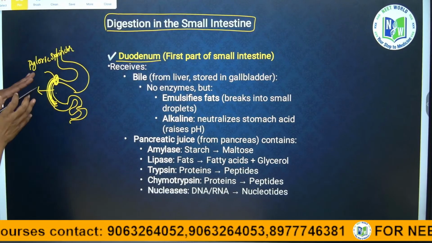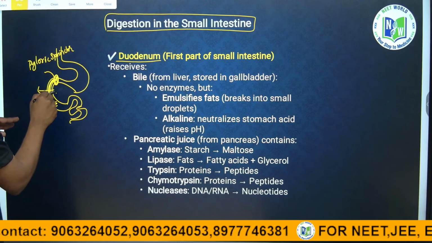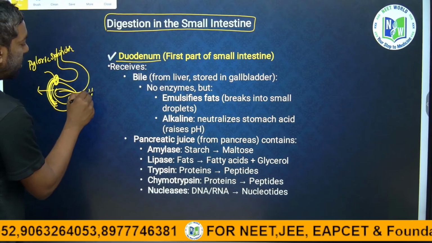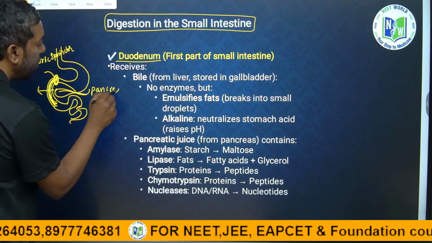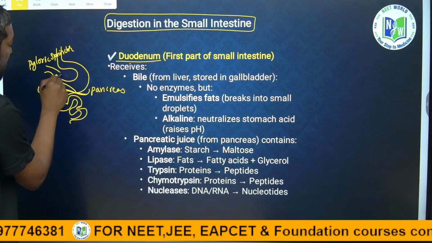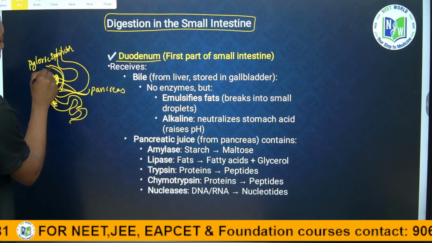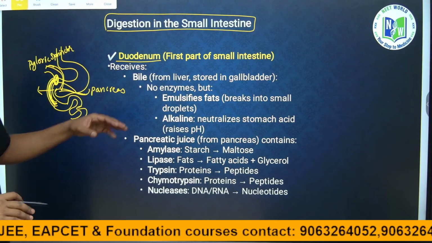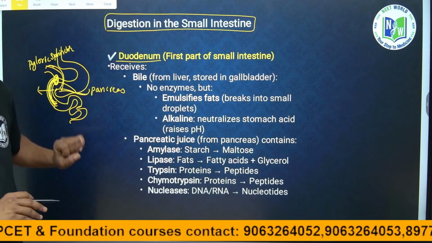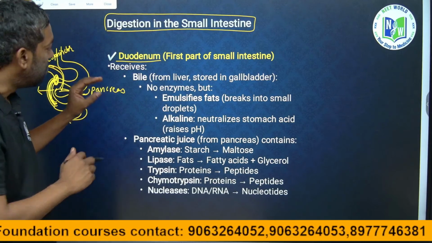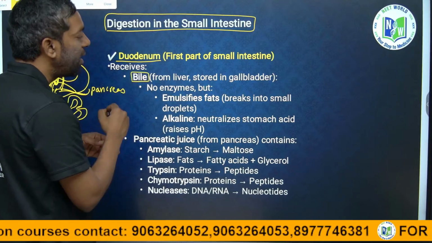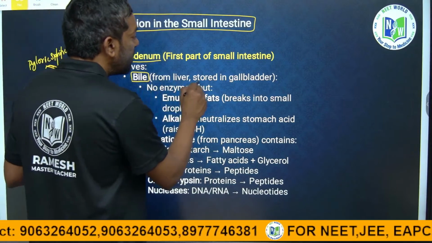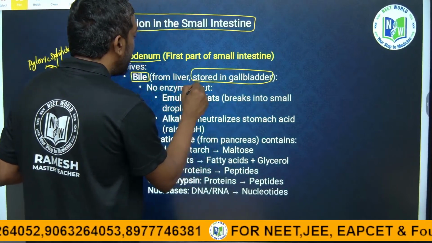The duodenum is connected with the pancreas, and there is a bile duct from the gallbladder; the pancreas and bile duct are directly connected to the duodenum part of the small intestine. That bile, stored in the gallbladder, is released directly into the duodenum.